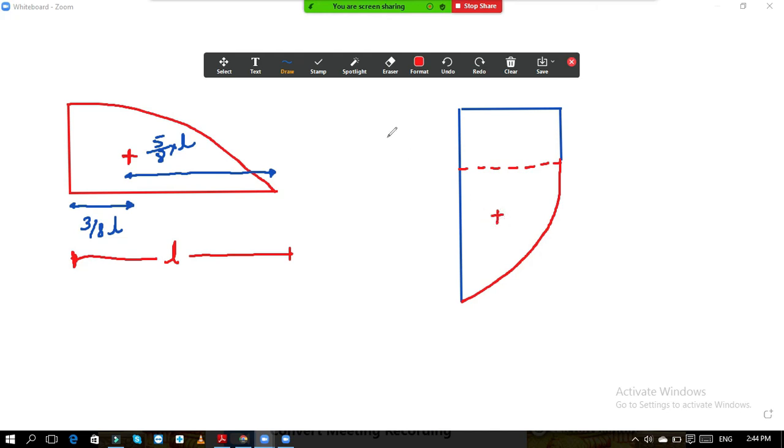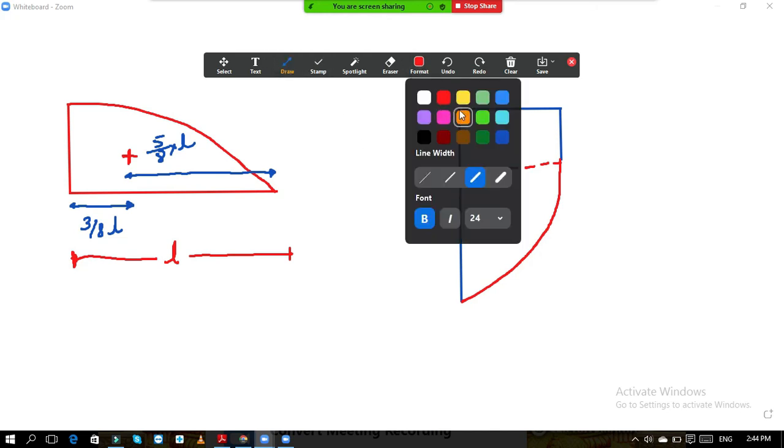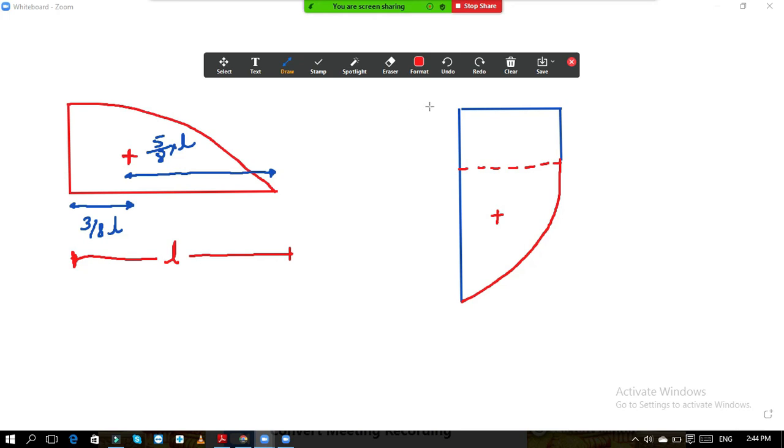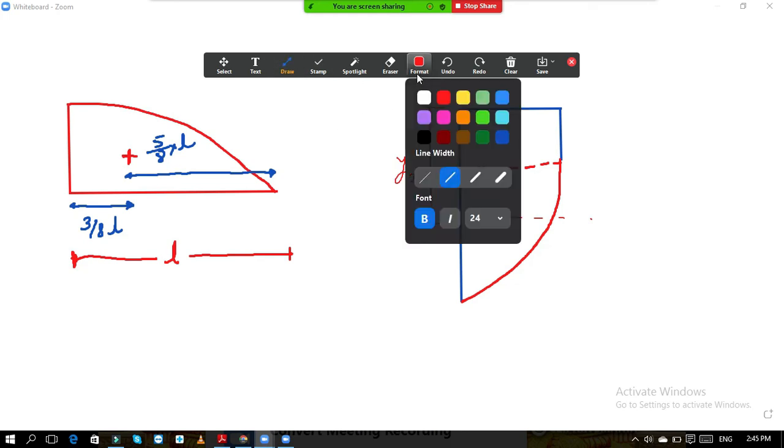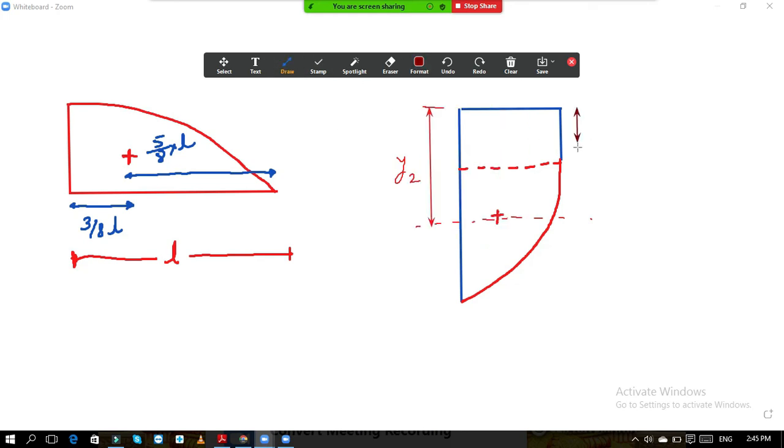Somewhere here the centroid is, and from top this distance we want. This is our y2, from top to this point. But we know that from top, how much is this distance? This is your x1, which is equal to 3 by 7 xu.